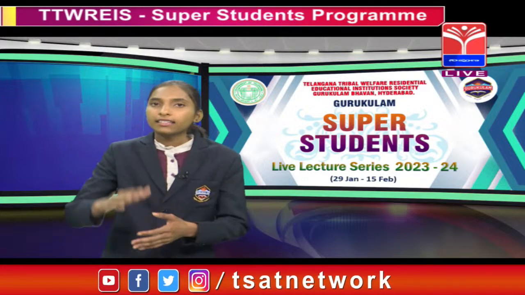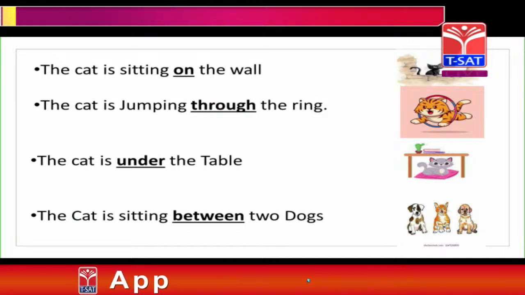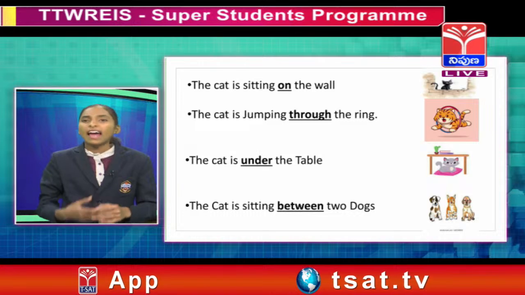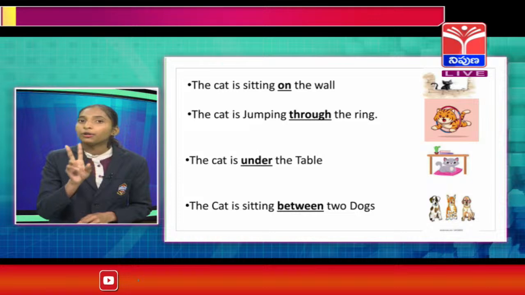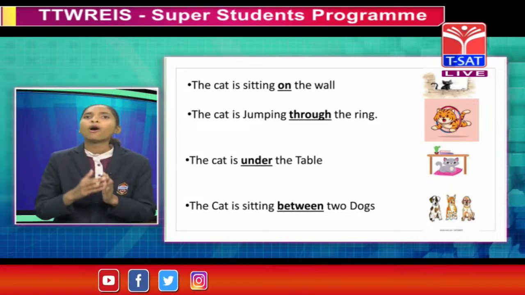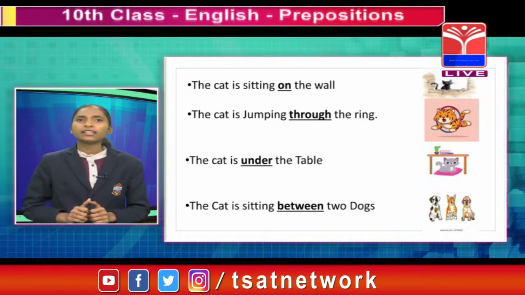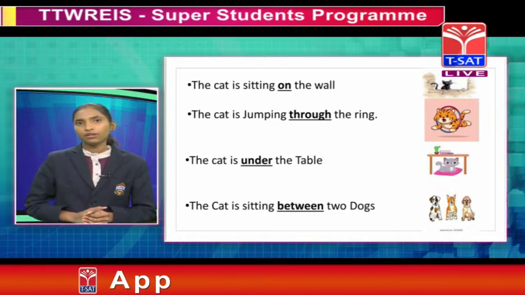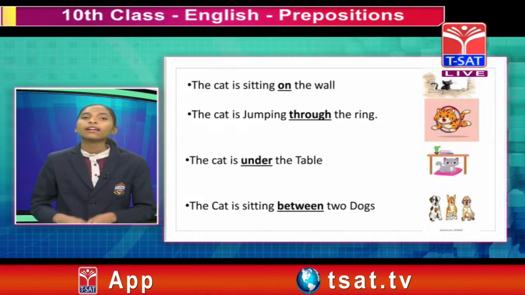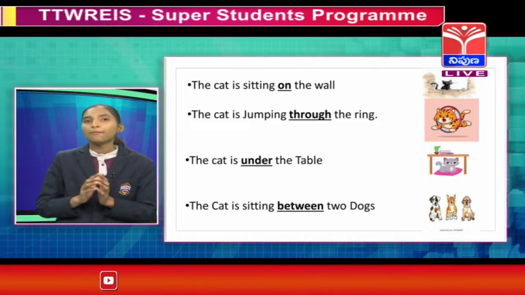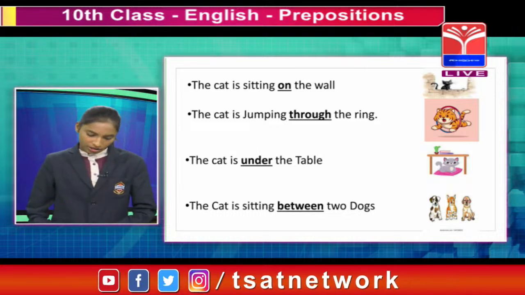Now, the cat is sitting on the wall and the cat is jumping through the ring. Next, the cat is under the table and also the cat is sitting between two dogs. Here: on, through, under, between. What are these underlined words showing? I will tell you that these underlined words show the relationship of a noun or pronoun with other words in a sentence, and they are called prepositions.